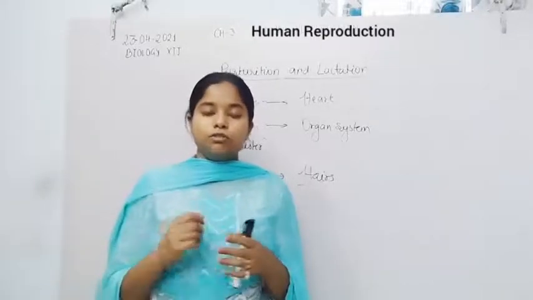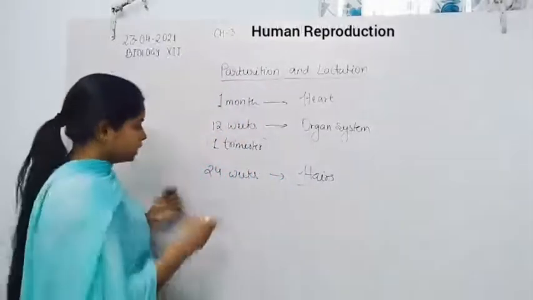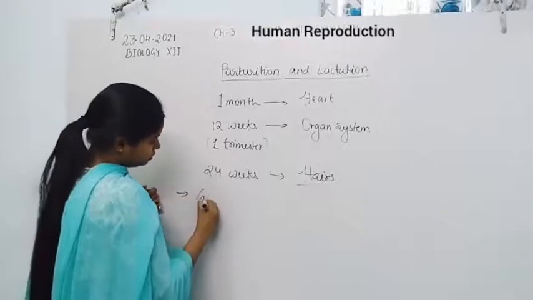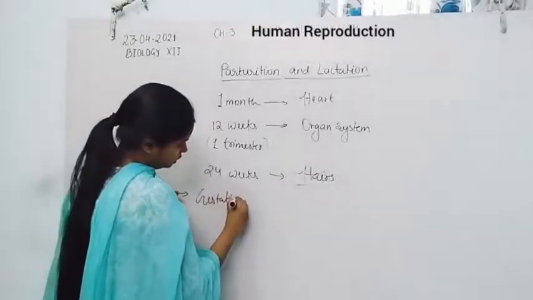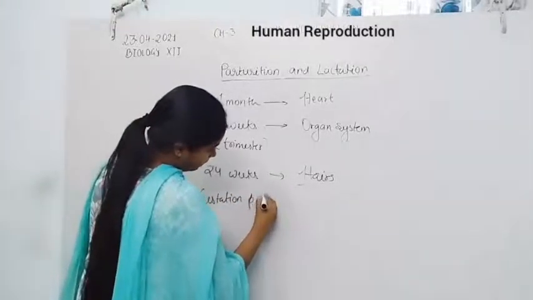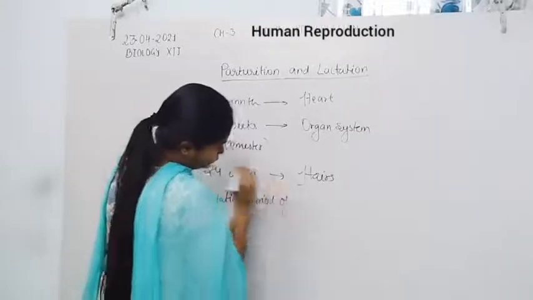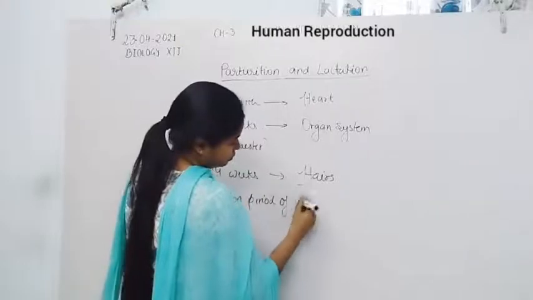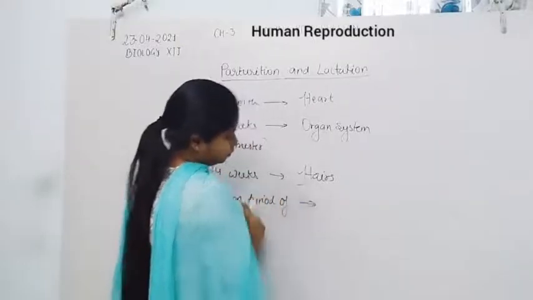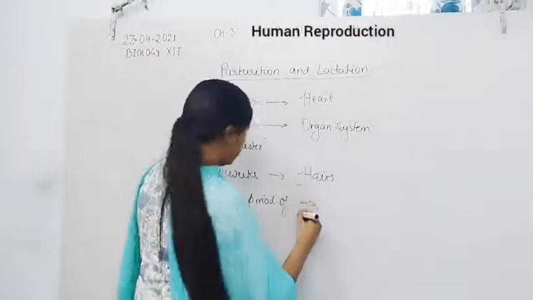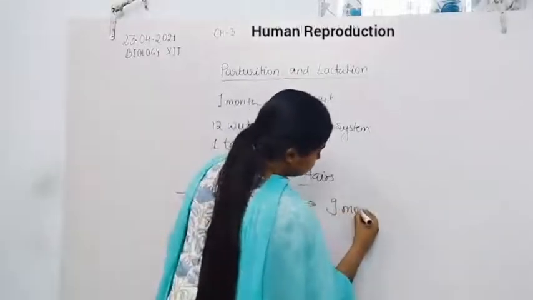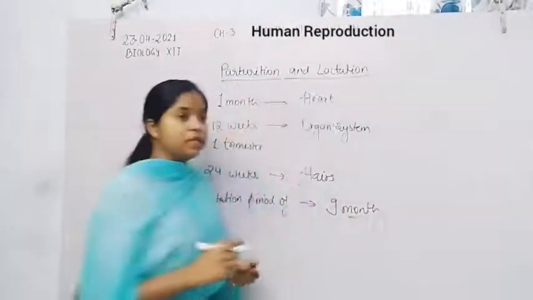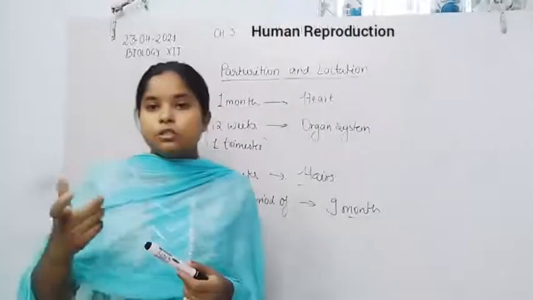So the gestation period of the fetus is approximately 9 months.